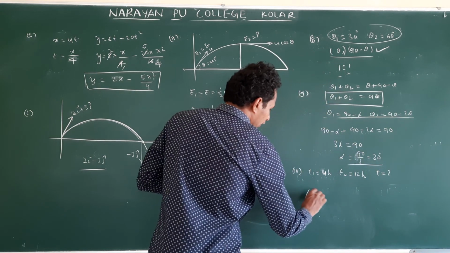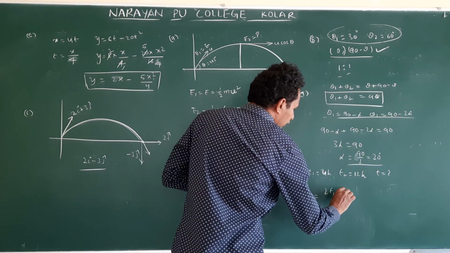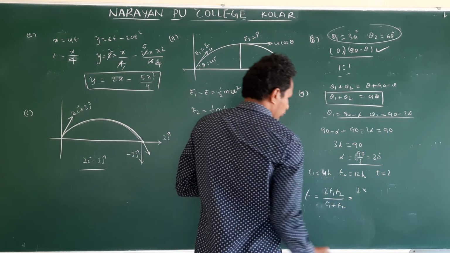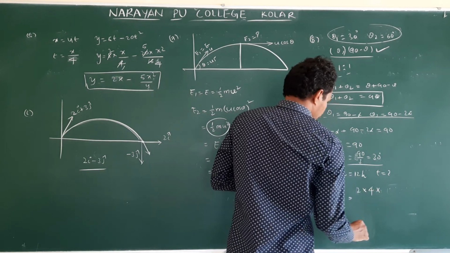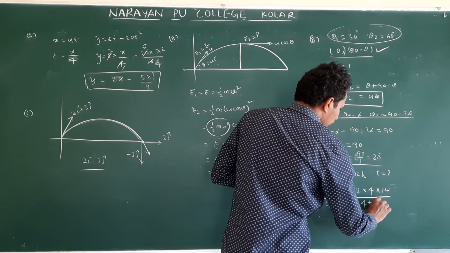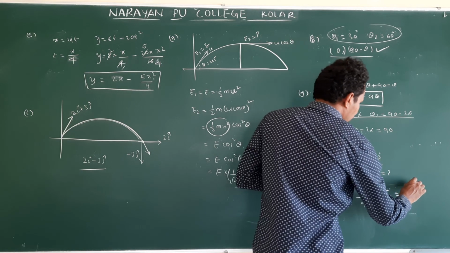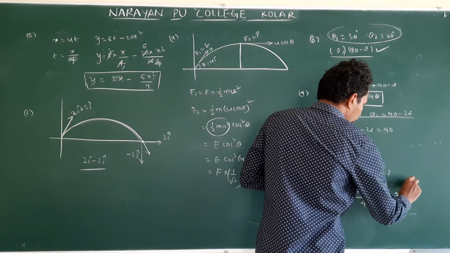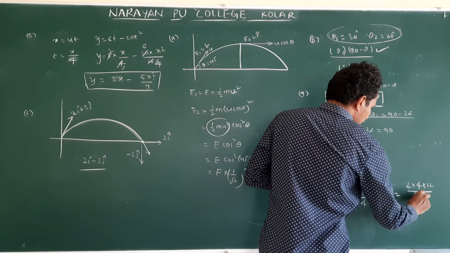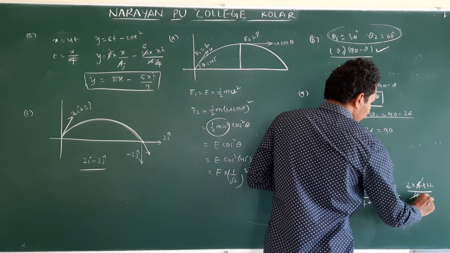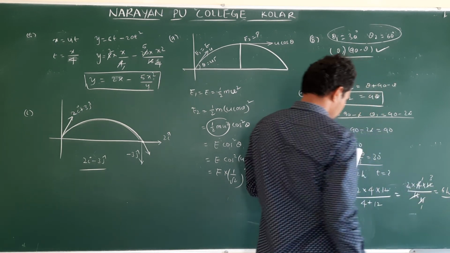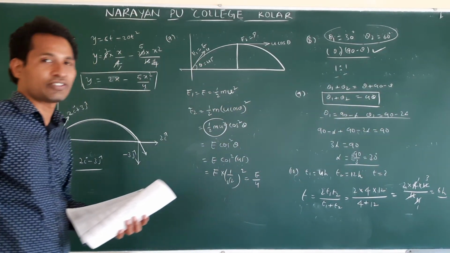What is the T formula? T is equal to 2 T1 T2 by T1 plus T2. 2 into 4 into 12 by 4 plus 12. So this is 2 into 4 into 12 by, this is what? 16. 4 1s are 4, 4 4s are 16, so again 1, so 3 into 2, 6 hours. Check it out. Yeah, 6 hours is given, right?